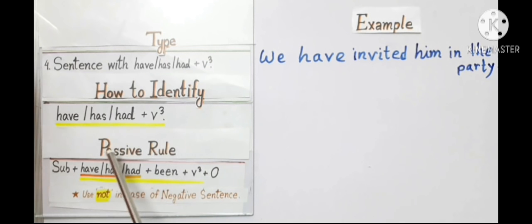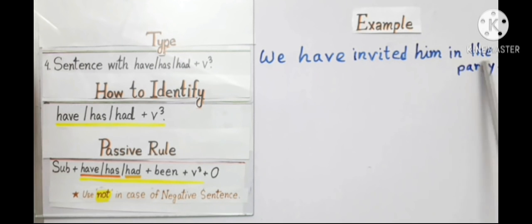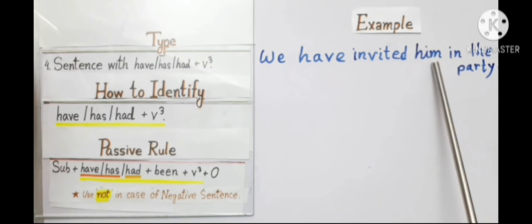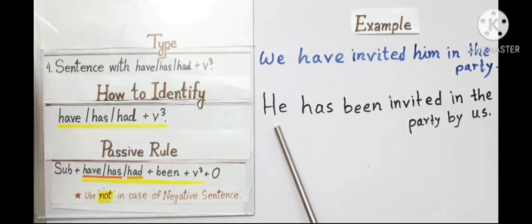So I have to follow this passive rule: subject plus have, has or had plus been plus V3 plus object to make it passive. Here him is the object. In the party is not the object, it is the remaining part of the sentence. So my subject will be he. The answer will be: he has been invited in the party by us.